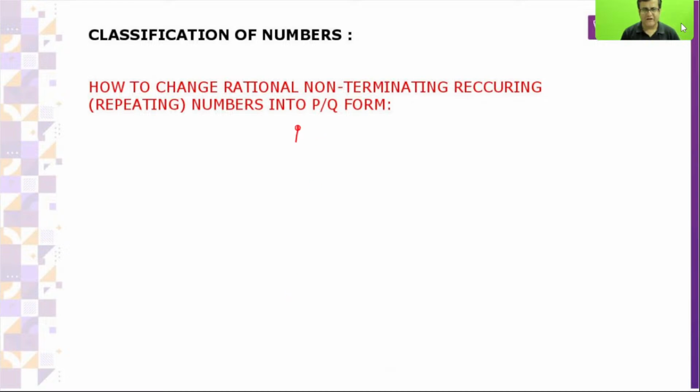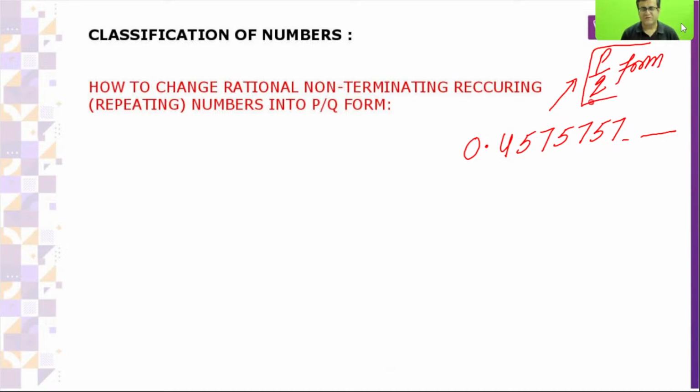How to change a rational non-terminating recurring number into P by Q form. I will definitely let you know. Let's take 0.457 where 57 is repeating itself, and you want to change this into P by Q form.